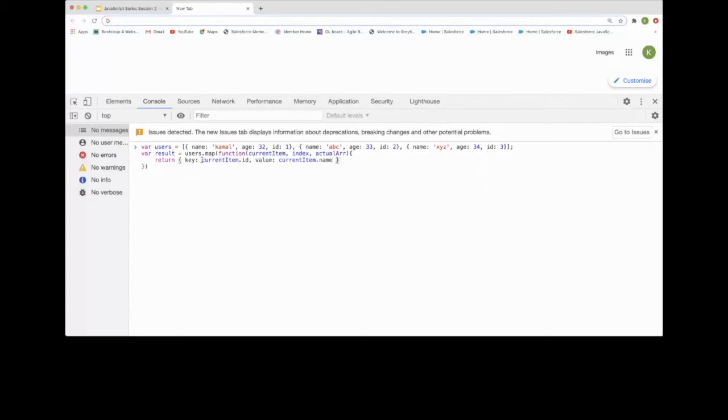And if we print this array, result, the output is a 3 length array, because we have 3 elements in the first array, and it will return the key value pairs. And that is basically using vanilla JavaScript.